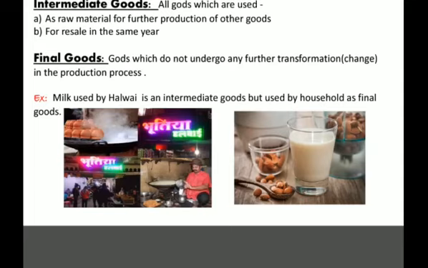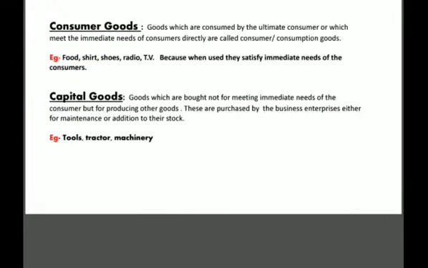So if a good is to be called an intermediate good, then it must be sold or used within a year, otherwise it will be called a final good. This is a very important thing.